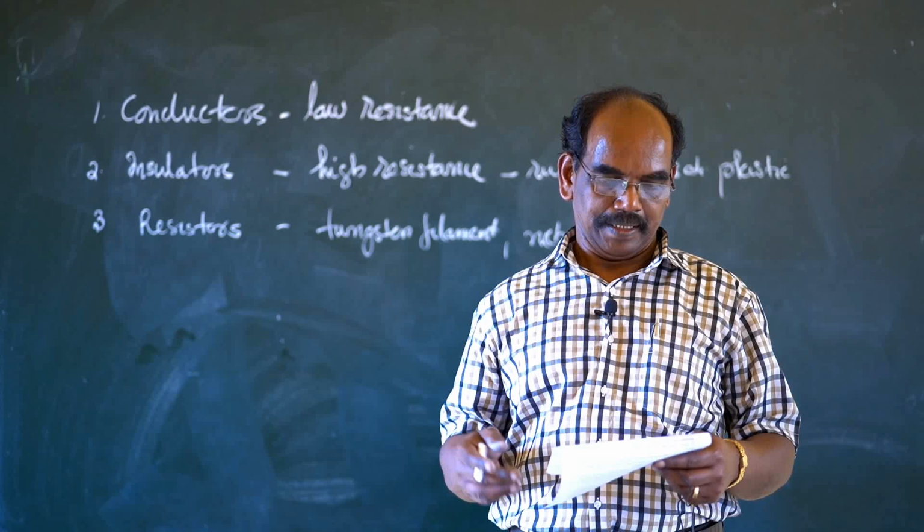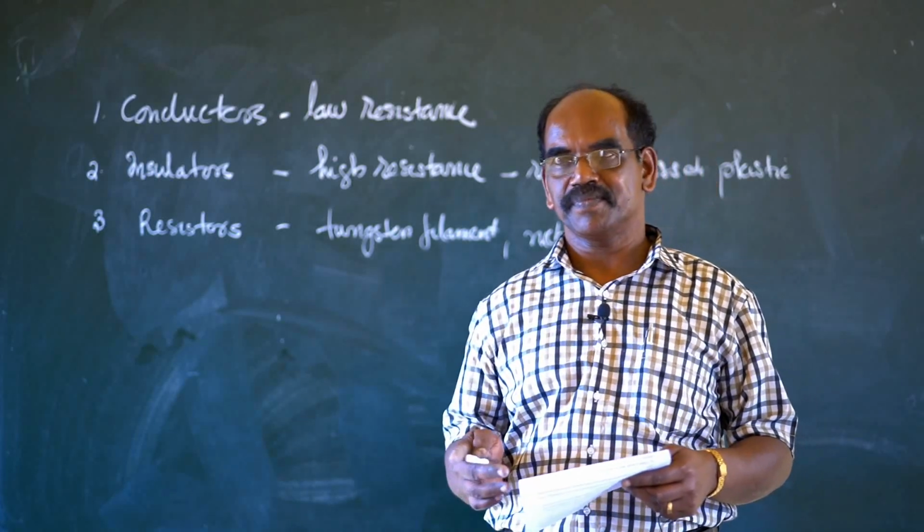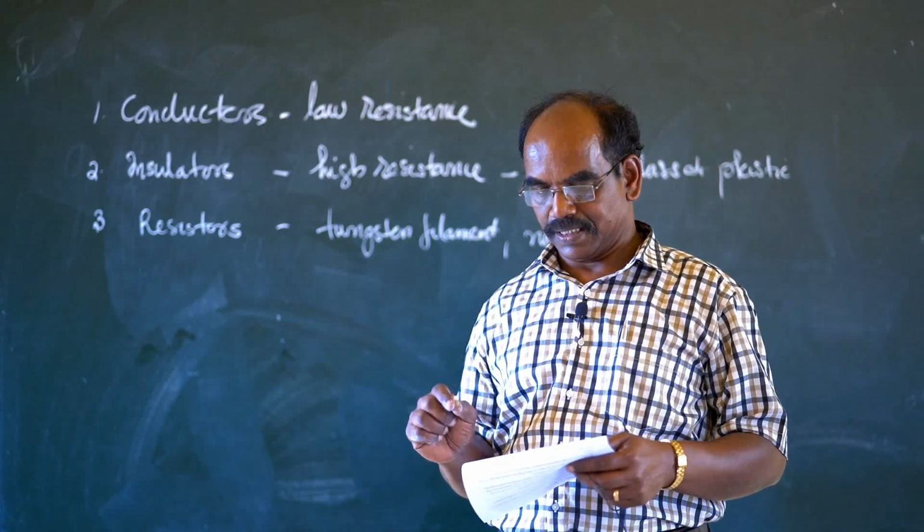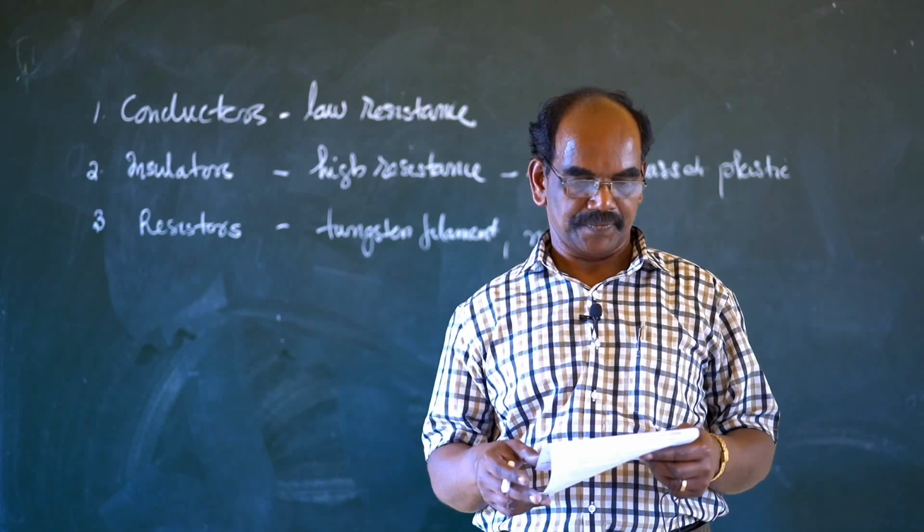Ohm's law is a relationship between current and potential difference.